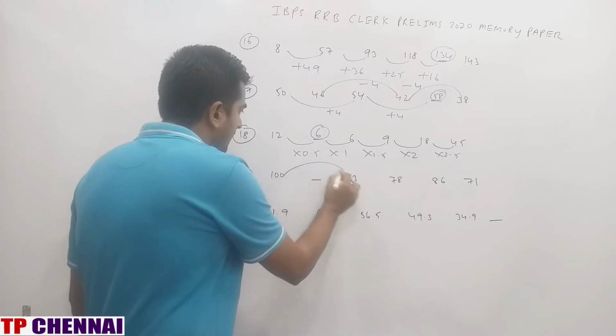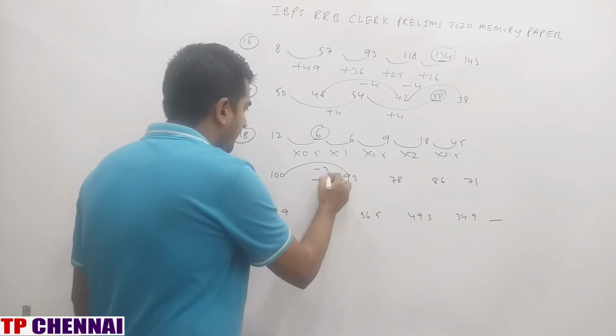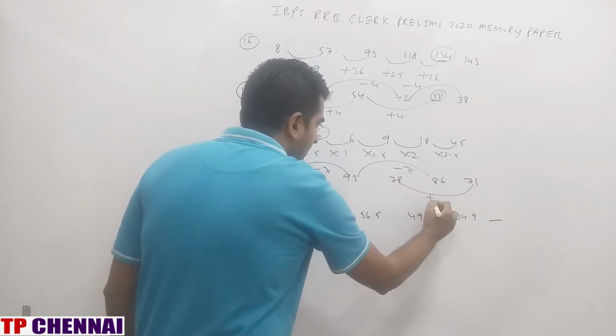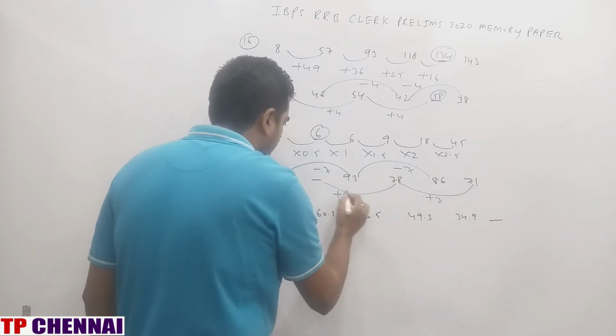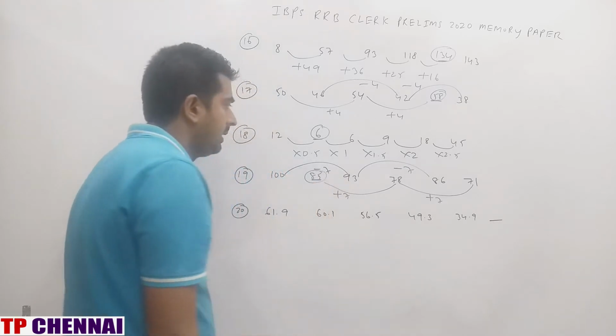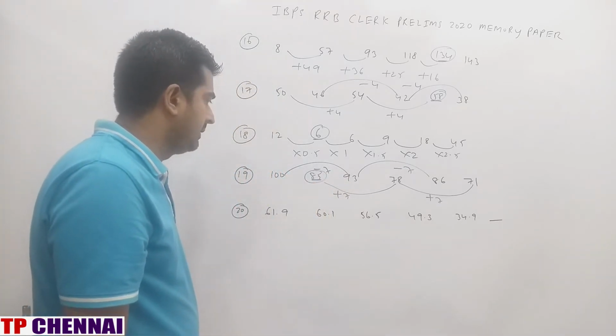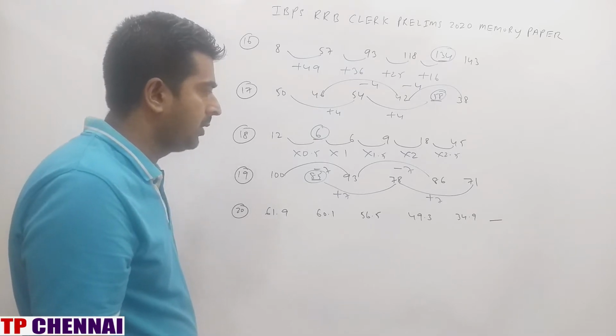Here when you see alternate again, minus 7. This is again minus 7. This is plus 7. This is also plus 7. So what is the answer? 85. Next one, 61.9, 60.1, 56.5, 49.3, 34.9, blank.